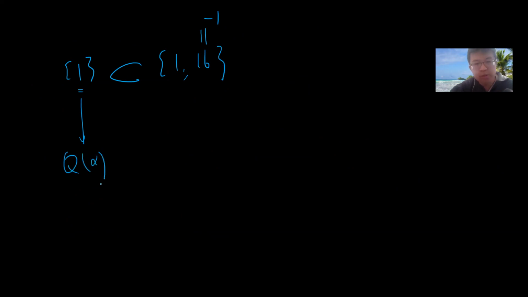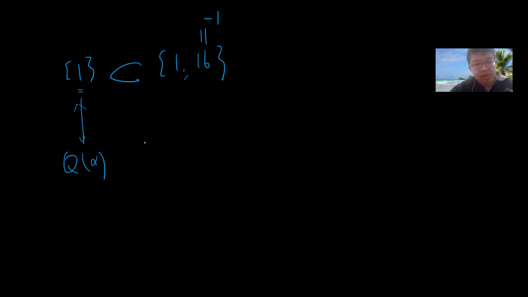Okay, so this is very weird, right? I start from 1, the trivial group, which is a subgroup of {1, 16}. Okay, this 16 is -1, because remember we are working mod 17. This trivial group will correspond to Q(alpha).